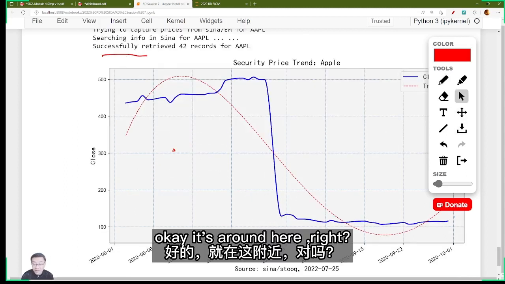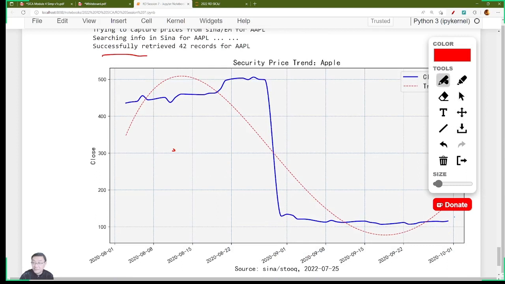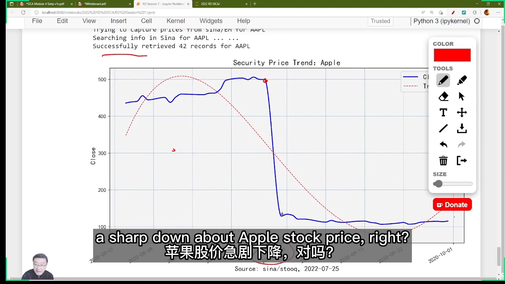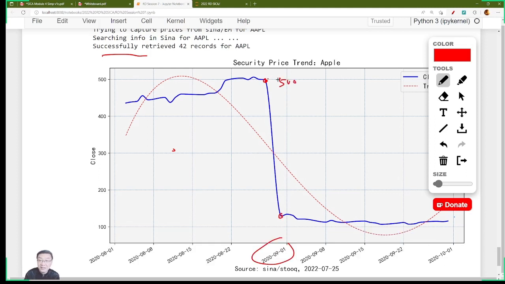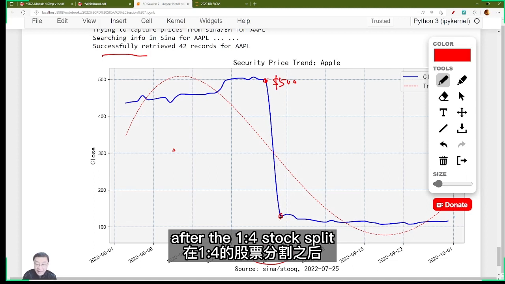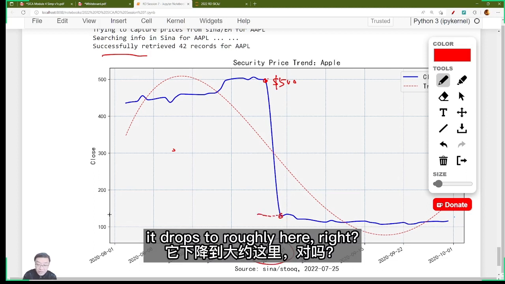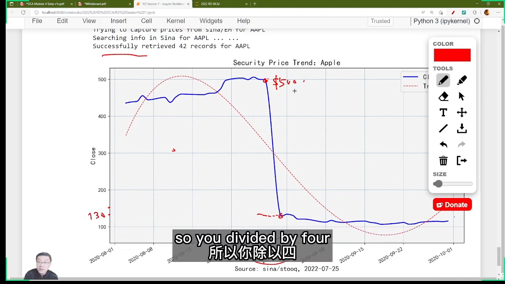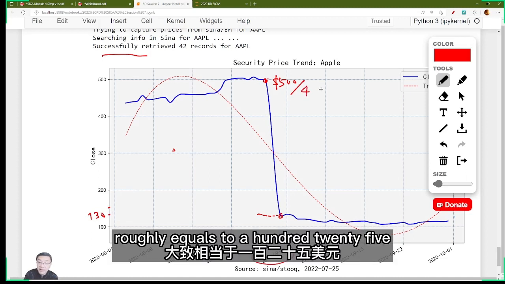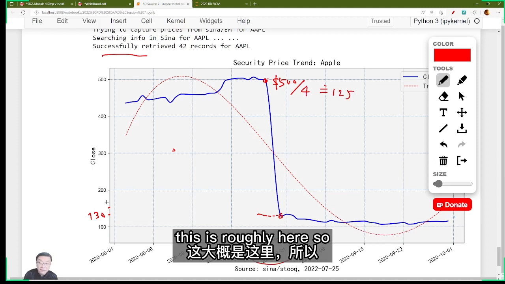Okay, it's around here, right? You find a sharp drop in Apple's stock price, right? Before that, it is about 500 US dollars. After the 1 to 4 stock split, it drops to roughly here, right? This is 150. This is about 130. So if you divide it by 4, it roughly equals 125. This is roughly here.